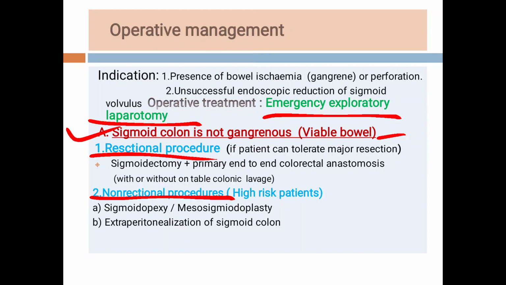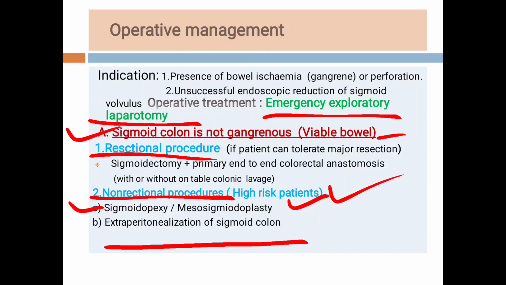Resectional procedures means we are doing sigmoidectomy and primary end-to-end colorectal anastomosis. The second is the non-resectional procedures. Non-resectional procedures are done in patients who do not tolerate major surgery or do not tolerate the resection. These are the poor surgical candidates, and in those patients we will do sigmoidopexy or mesosigmoidoplasty and extraperitonealization of the sigmoid colon.